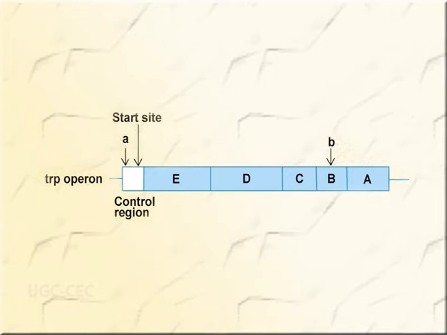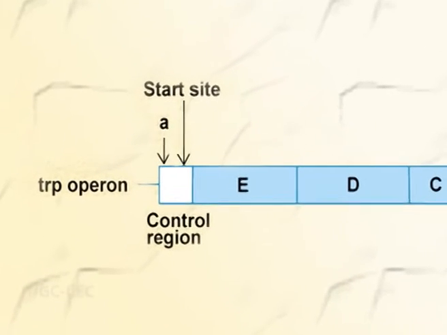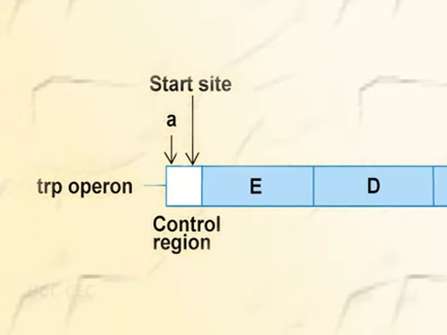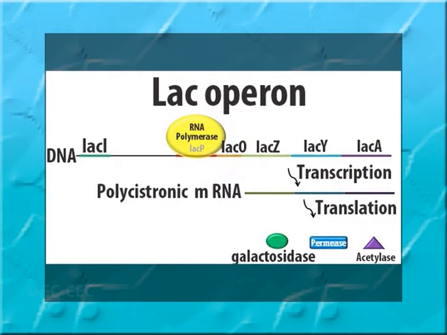For example, the promoters for tryptophan synthesis and genes coding for beta galactosidase and other enzymes involved in lactose metabolism are some of the strong bacterial promoters and do not deviate much from the consensus sequence.